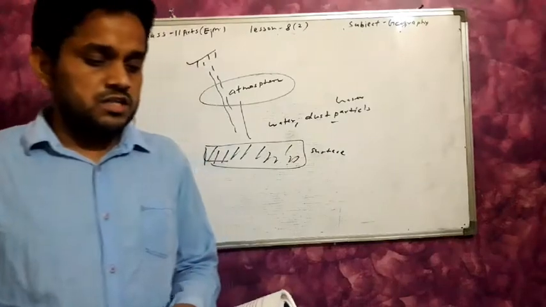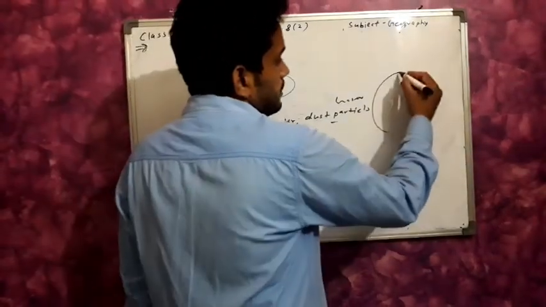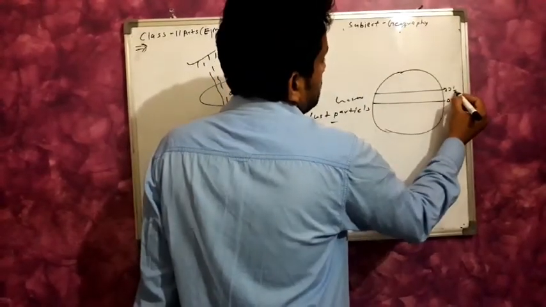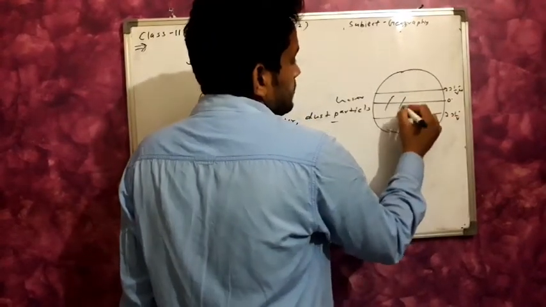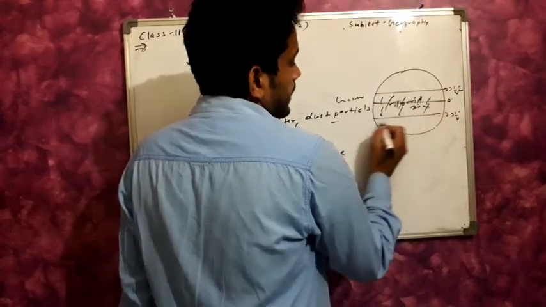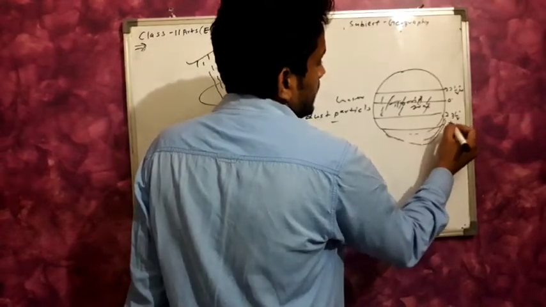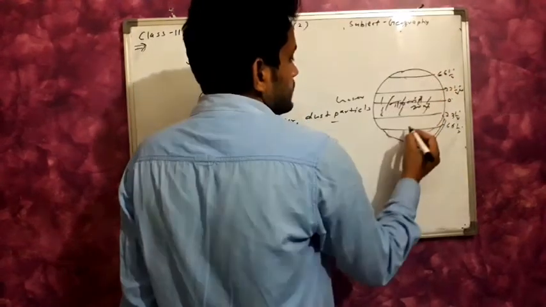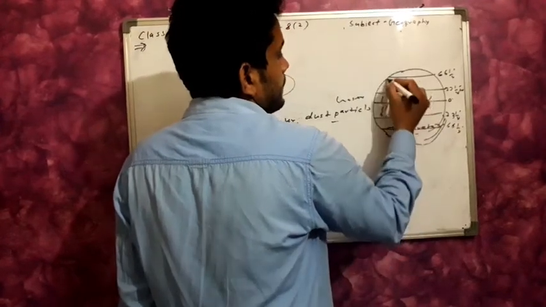Here the maximum insolation is received over the subtropical region. The subtropical region, from 0 degree to 23.5 degrees north, 23.5 degrees north, is known as the torrid zone, and 23.5 to 66.5 is known as the temperate zone.